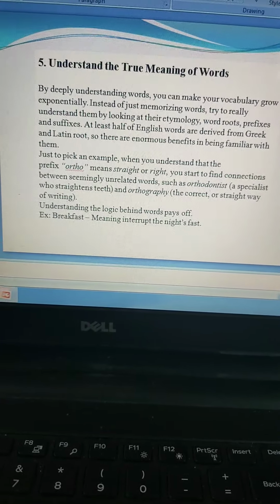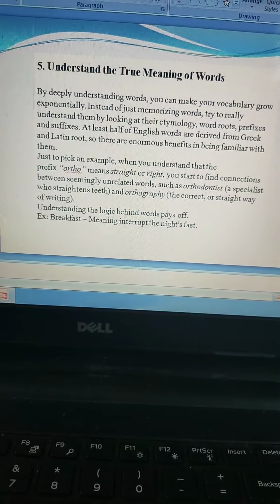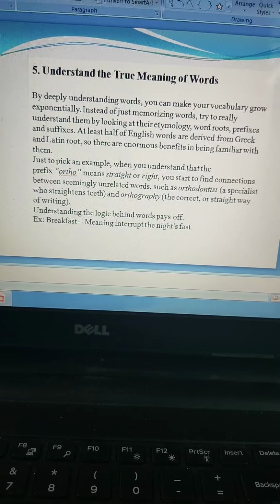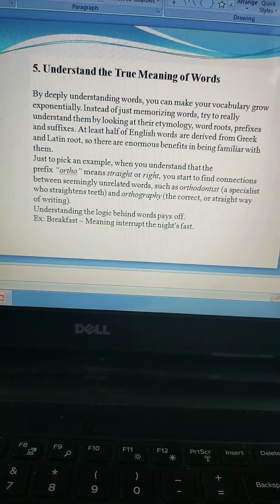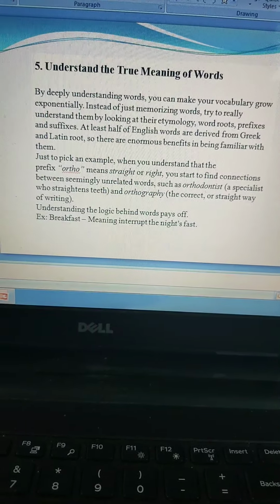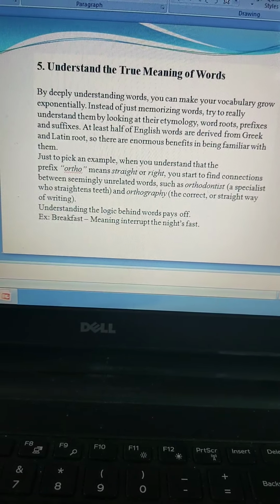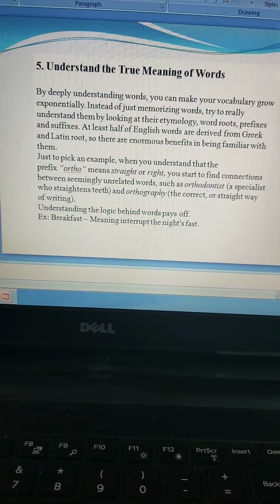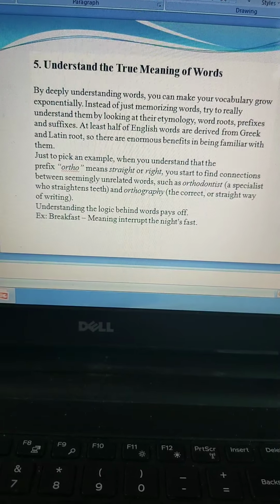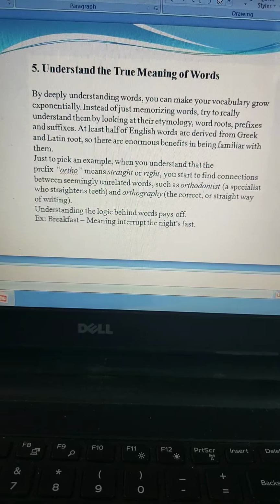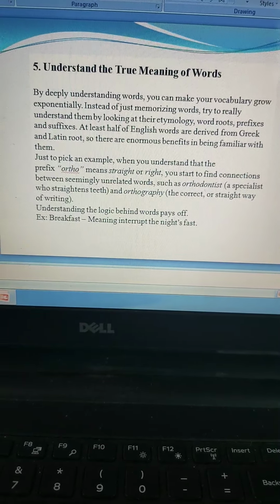Firstly, understand where the root word is from, and then pick up examples of the prefix like ortho, which means straight or right. You try to find connections between seemingly unrelated words such as orthodontist. An orthodontist is a specialist who straightens your teeth. Orthography, the correct or straight way of writing.